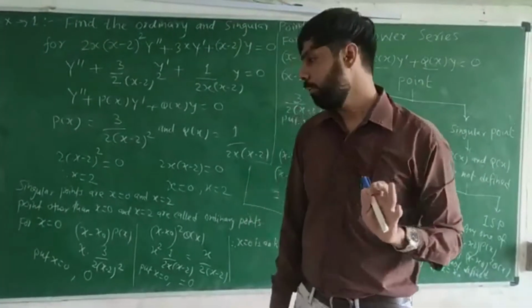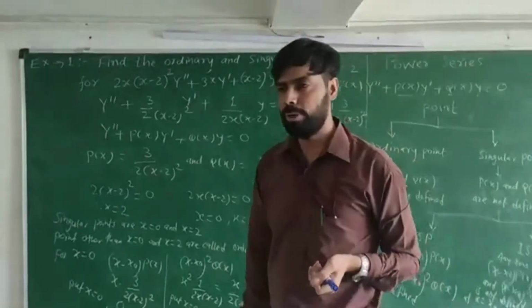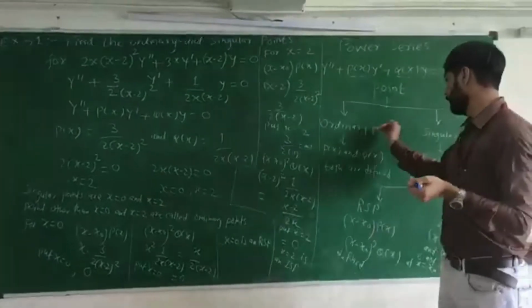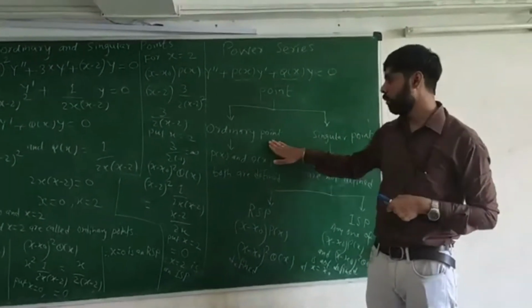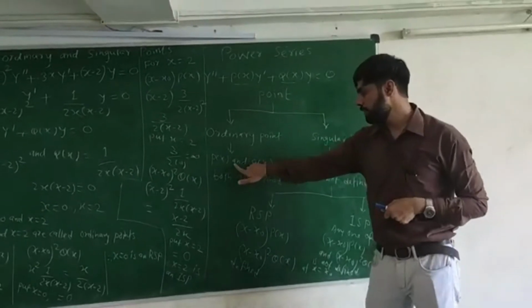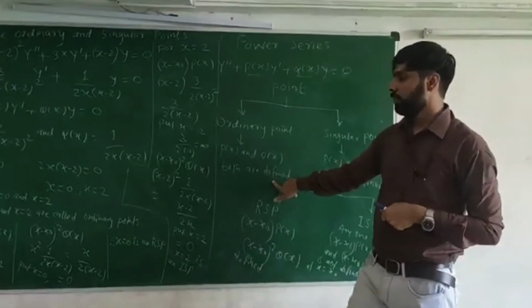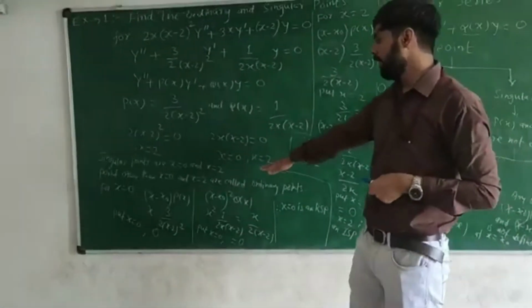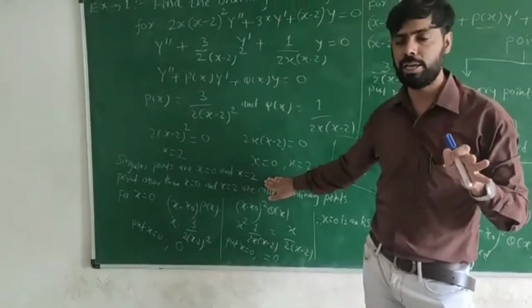Now we have to find the ordinary points. Ordinary points are where p(x) and q(x) both are defined. Here we found that x equal to 0 and x equal to 2 are points where both functions are not defined.